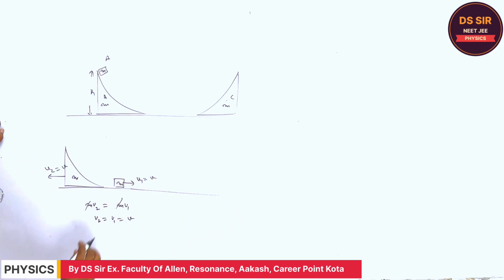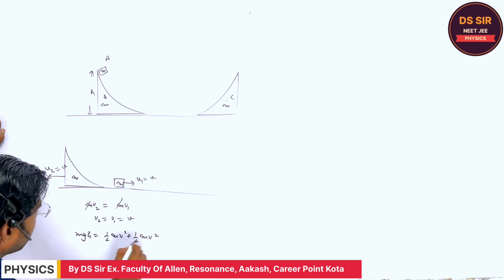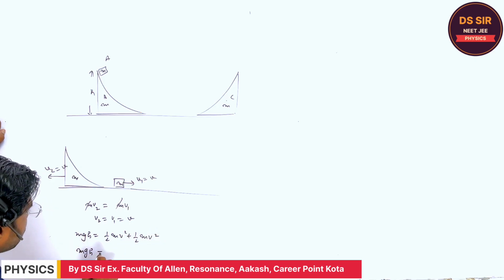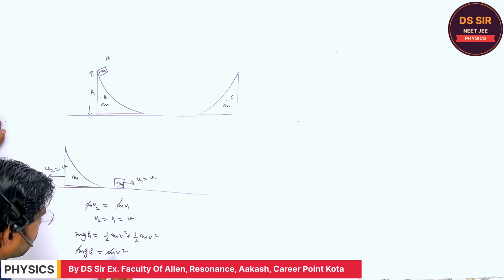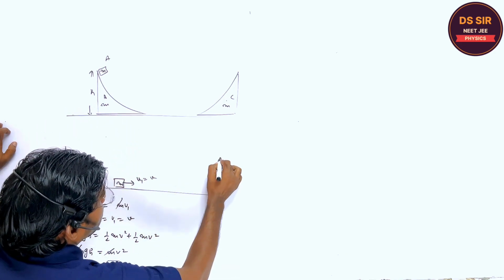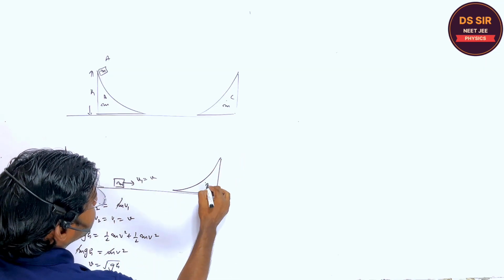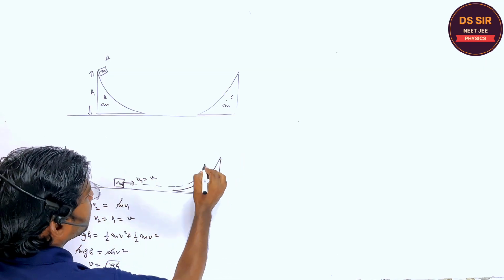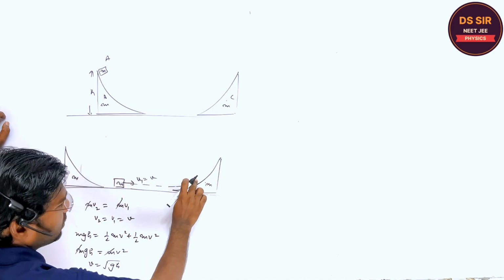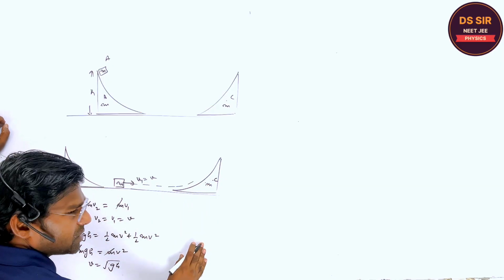You tell. Applying the conservation of energy, mgh is equal to half mv square plus half mv square, right? So mgh is equal to mv square, m will cancel out, so v is equal to root gh, which will be its speed when it is moving towards this, like this. It will continue to move, it will try to ascend, and when it touches this, this C will also start moving with some velocity v.